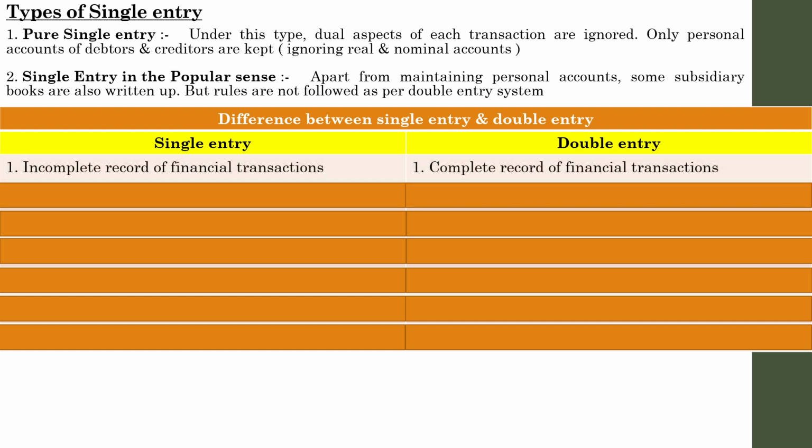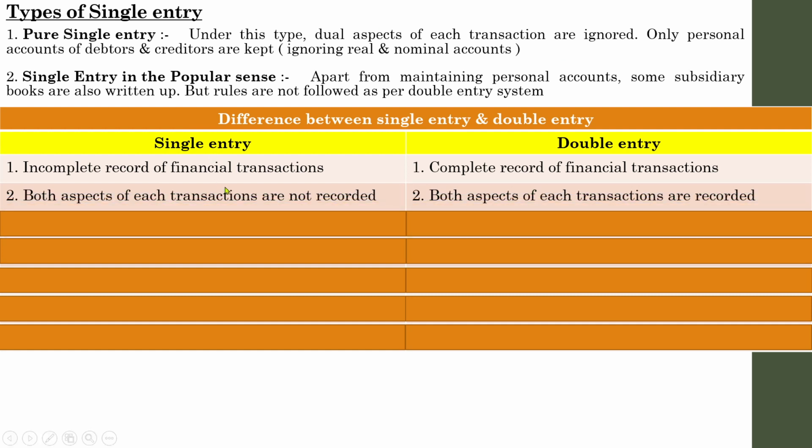In single entry system, as we all know, it is an incomplete record of financial transactions, because sometimes it may record all the aspects, sometimes it will record only one aspect. Sometimes it doesn't consider any aspect of a transaction, and even ignores a full transaction. Whereas double entry system is a complete record of financial transactions. We all know the meaning of double entry system. It means recording of two aspects of a transaction. We will record everything that is financial in nature in the concerned books.